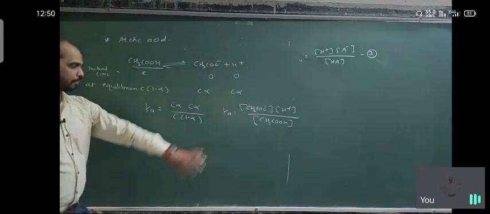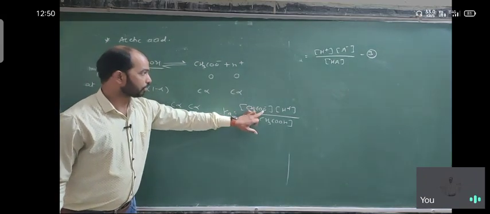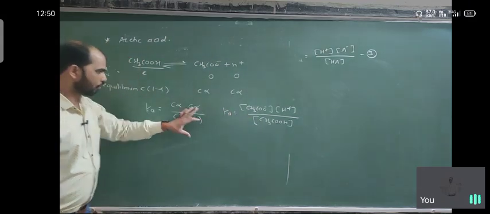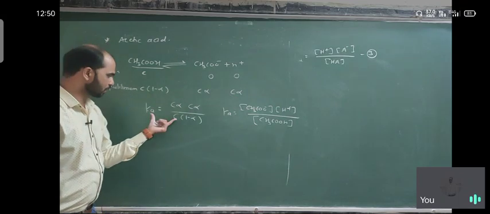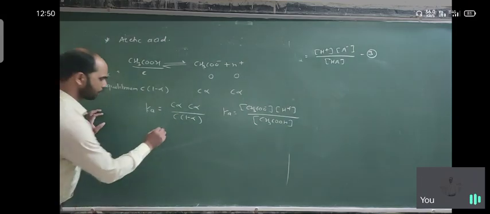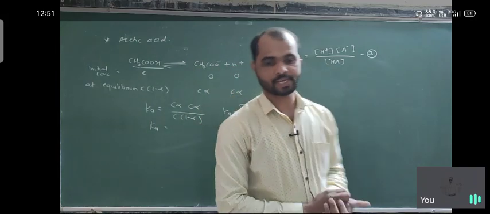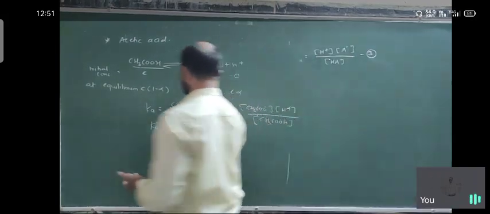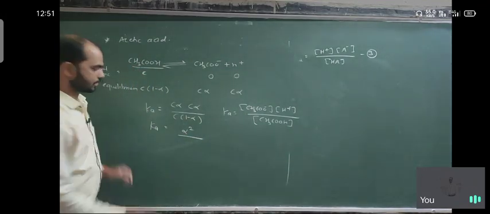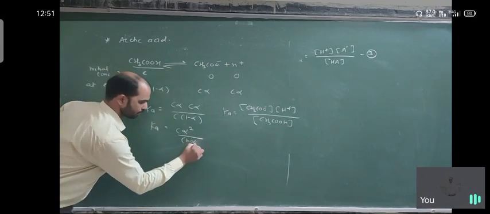According to the law of equilibrium, K is equal to product upon reactant, and the products are acetate ion and H plus ion. We already know the values at equilibrium, so we write the first equation and then put the values here. So this is C alpha into C alpha, which is C alpha square, upon 1 minus alpha.